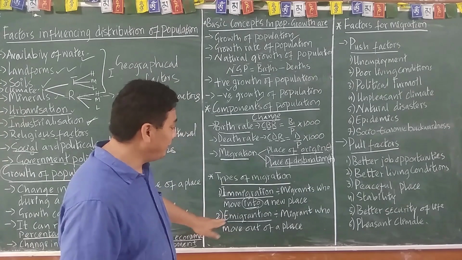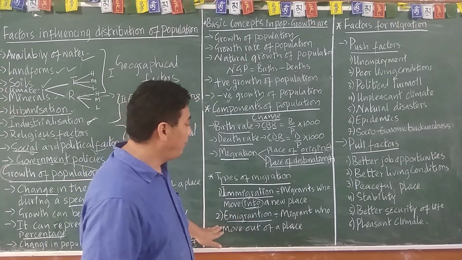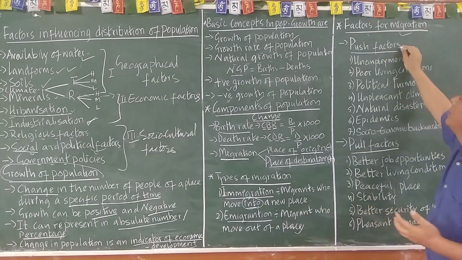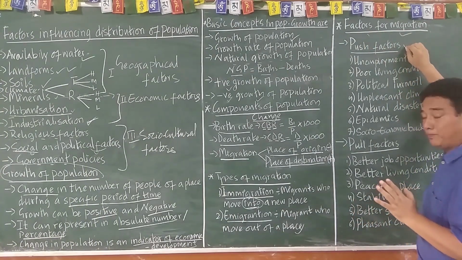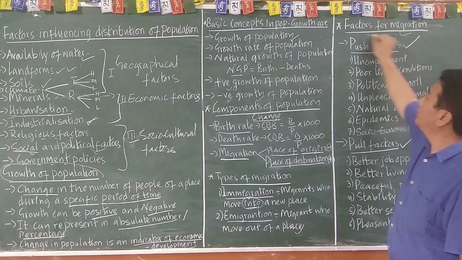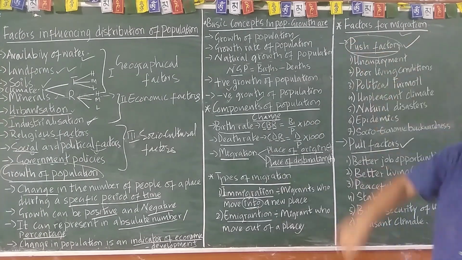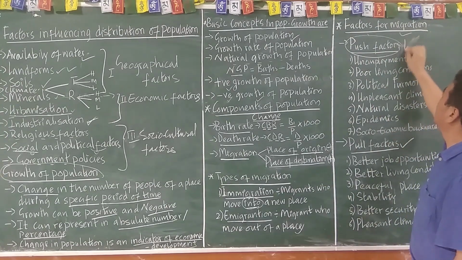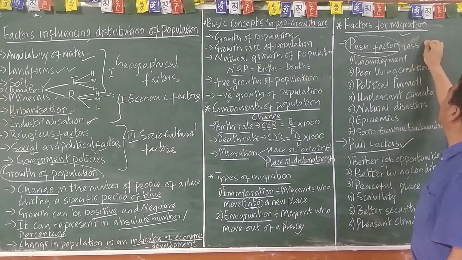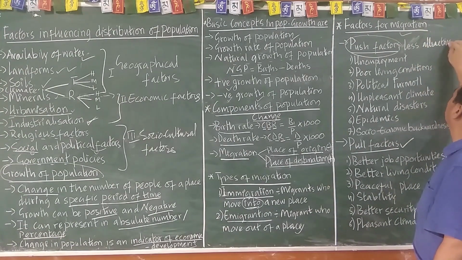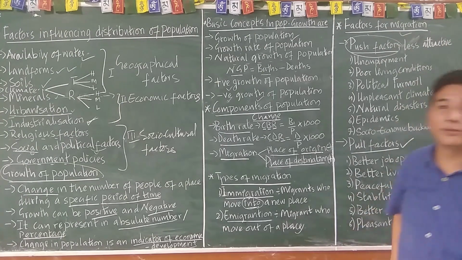The factors for migration are mainly two: push factor and pull factor. Normally these push factors are considered less attractive.